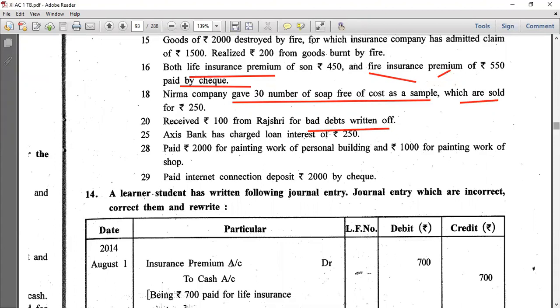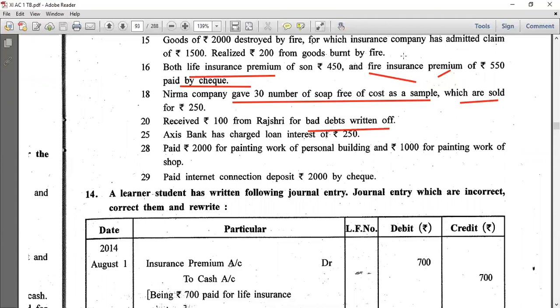Paid 2000 for painting work for personal building and 1000 for painting work of shop. Right. Whatever your personal expenses are, they go to drawings account. So paid 2000 for, as I said, it is drawings account because it is a personal building, no money is used in business. 1000 for painting work of shop.